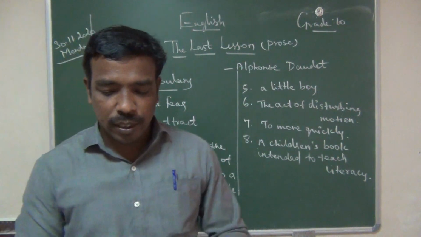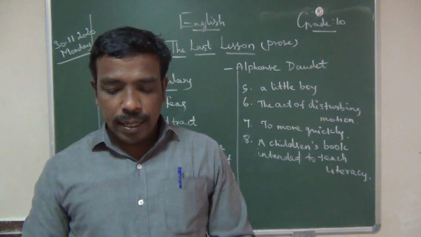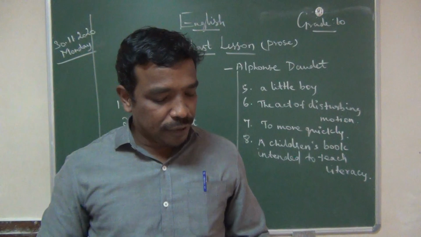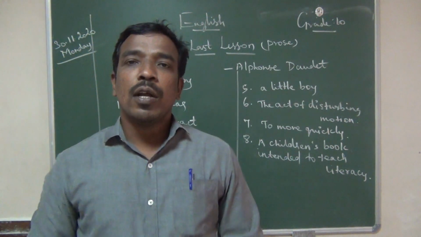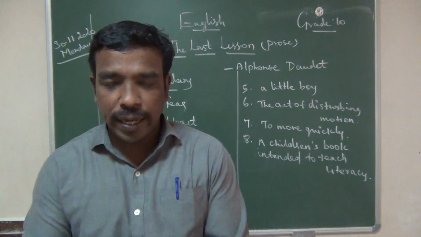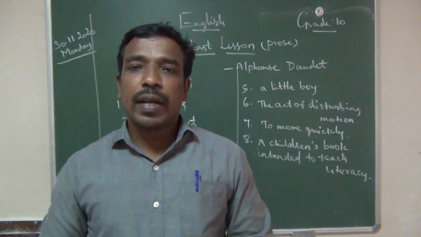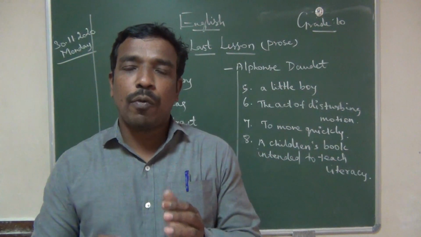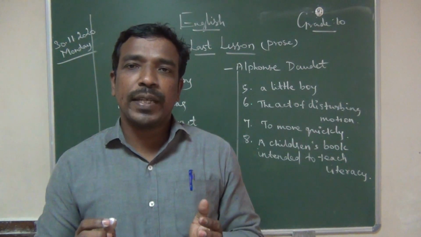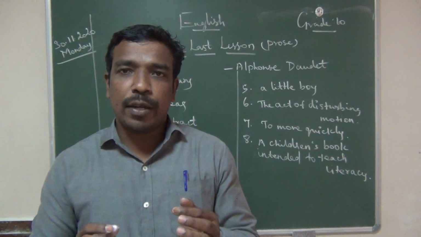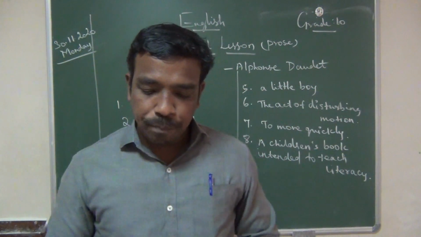An old primer thumbed at the edge. Thumbed means, see the meaning, a book which has been read often and bearing the marks of frequent handling. So this book is often used by this old mayor, because of the marks in the book. You all know very well, if a new book looks very neat, an old book is folded at the edge. The color of the book may also have changed.